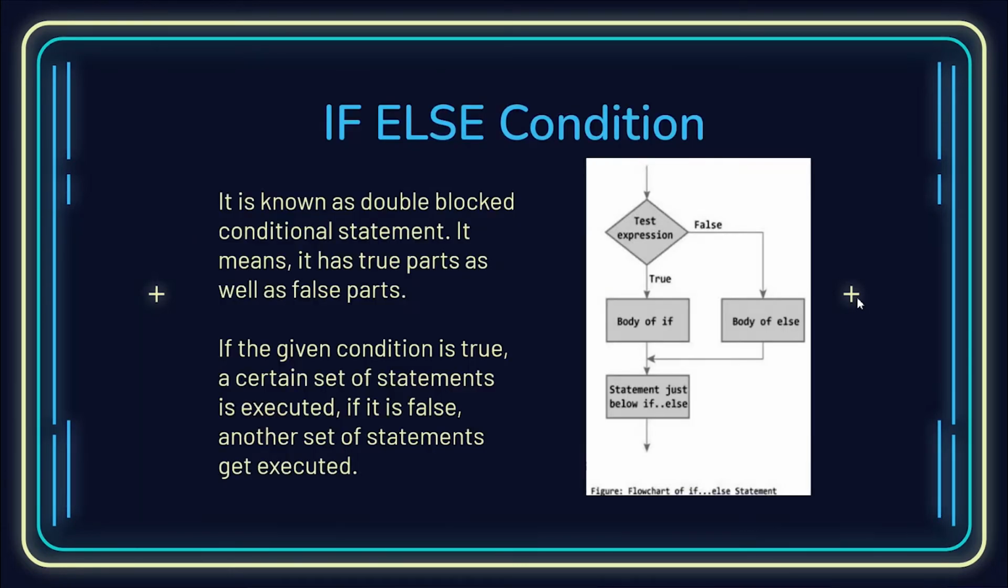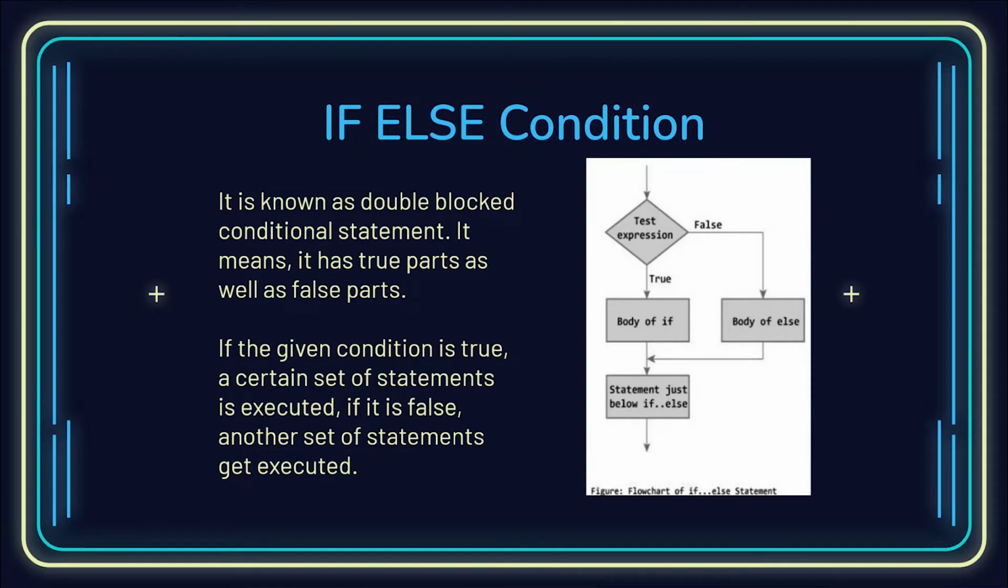Now moving on to the next conditional statement, the if-else condition. The if-else condition is known as a double blocked conditional statement. It means it has true parts as well as false parts. As we saw in the case of the if condition, there were two branches, true and false. If the condition is not satisfied, nothing was being executed, right? We're just skipping that entire body of the if statement and moving on to the next part of the code.